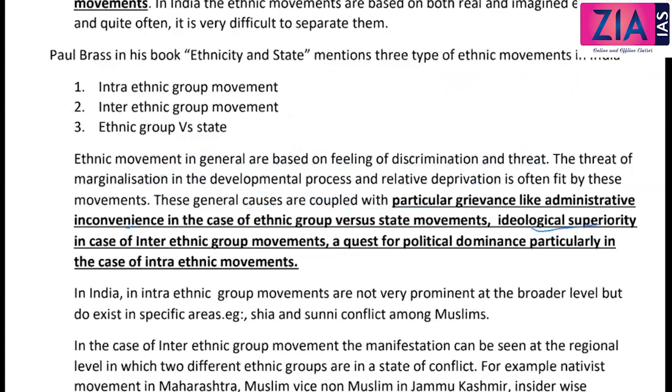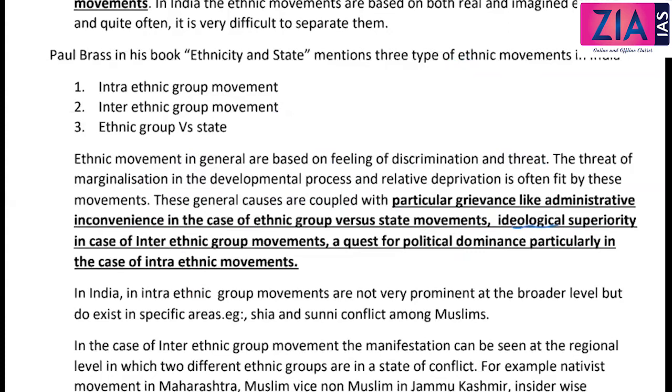Ideological superiority in case of inter-ethnic group movement, between ethnic groups like Hindu versus Muslim. So this is two religions. Two religions means two ethnic groups. We can consider it as two ethnic groups, right? So that is considered as based on ideological superiority. A quest for political dominance, particularly in the case of intra-ethnic movement. Like in case of Shia Sunni, I've told you, between them, it is a quest for political dominance mainly.